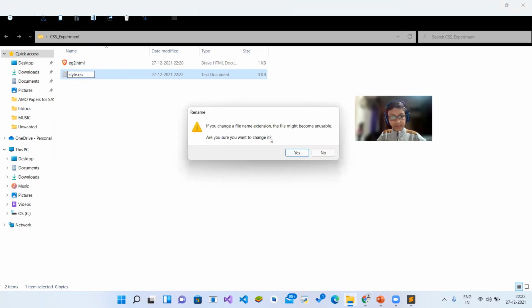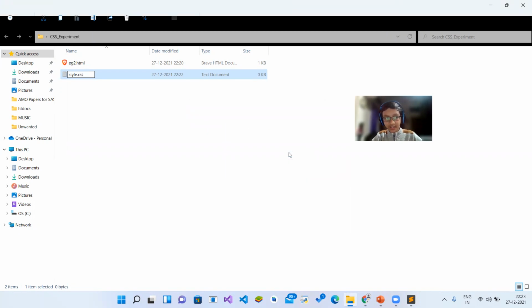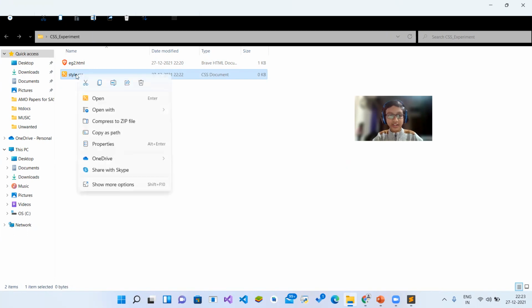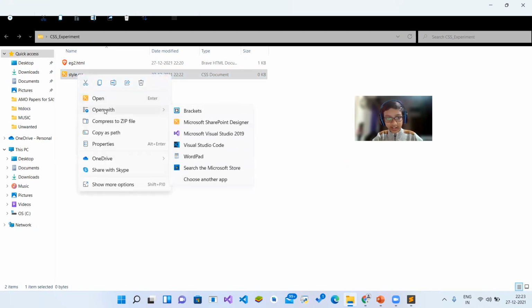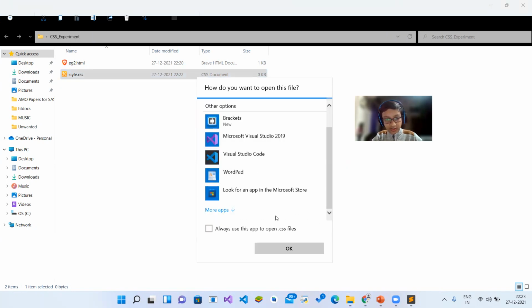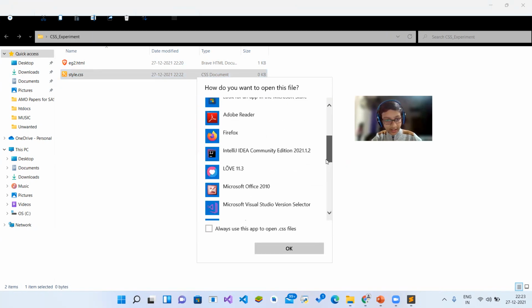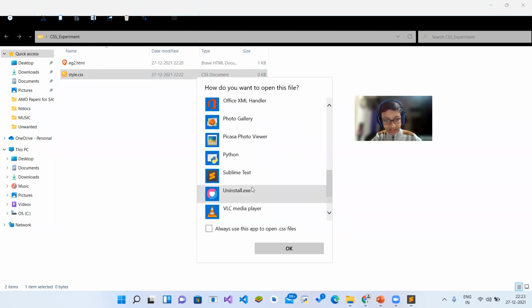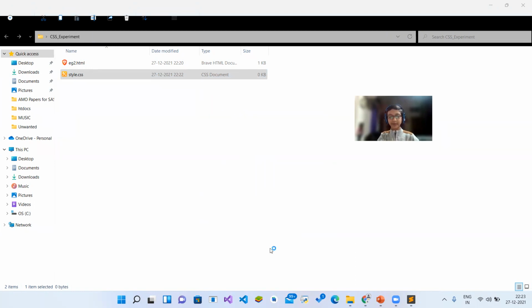style.css. Then you'll see a warning that if you change a file extension, the file might become unusable. Are you sure you want to change it? Yes, I want to change it. Okay, so now it's looking nice. Style.css. Right click on it and click on open with, choose another app. And notice the Sublime Text icon. So this is the icon of Sublime Text. Open it with Sublime Text.